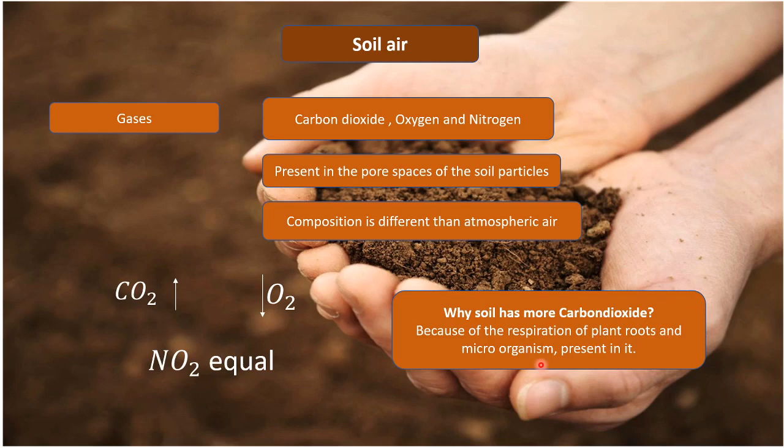And what is the process of respiration? It is the intake of oxygen and throwing out of carbon dioxide. So by respiration, plant roots and microorganisms throw carbon dioxide into the soil and take in oxygen from the soil. As a result, the carbon dioxide content goes high and the oxygen content goes low.